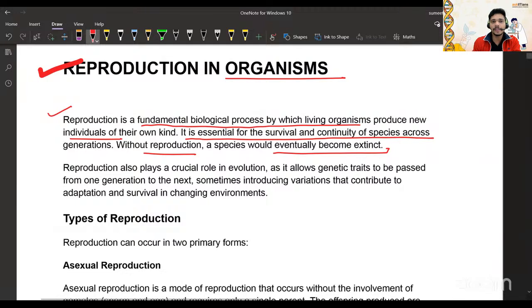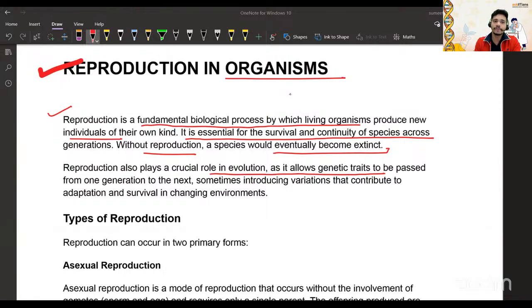Reproduction also plays a crucial role in evolution, as it allows genetic traits to pass on. That is also an important thing, regarding how genetic traits are passed from one generation to another generation. In between, if you have any doubt, please ask me. I'm here to clear it. So let's try to compile all of reproduction in this one shot. These notes are very useful, and if you go through this, it will definitely be helpful to you.